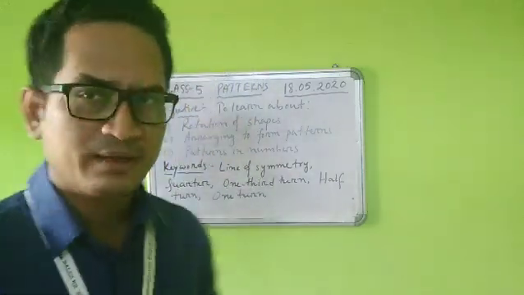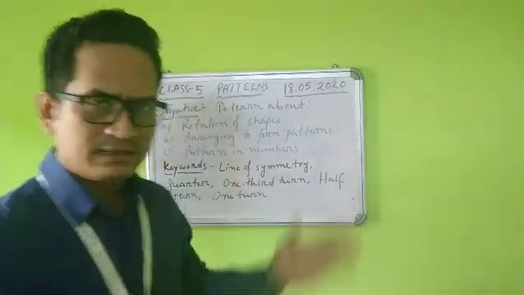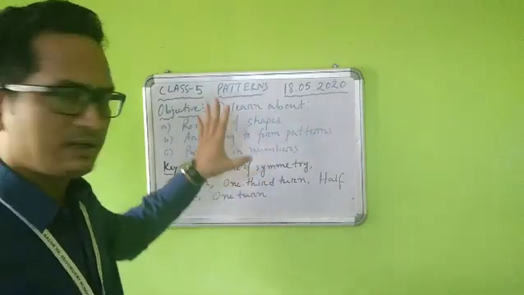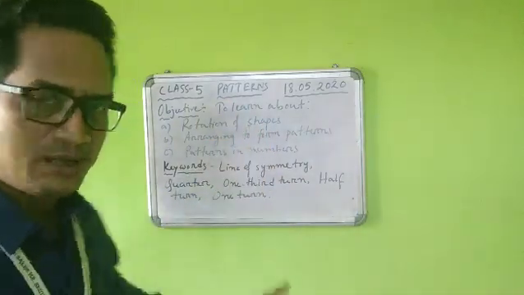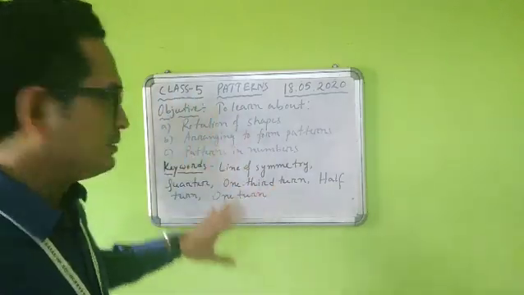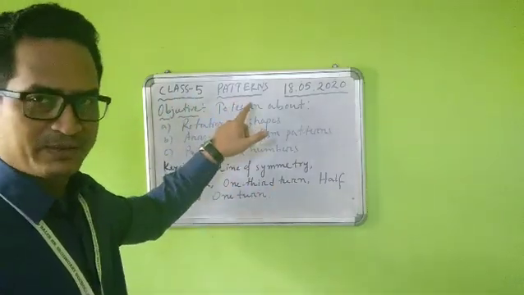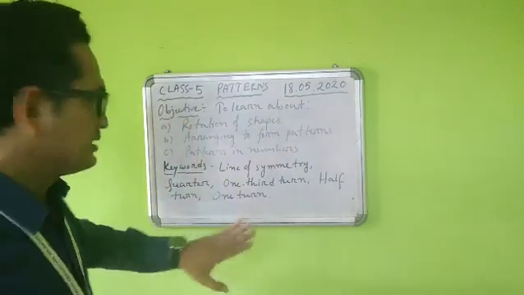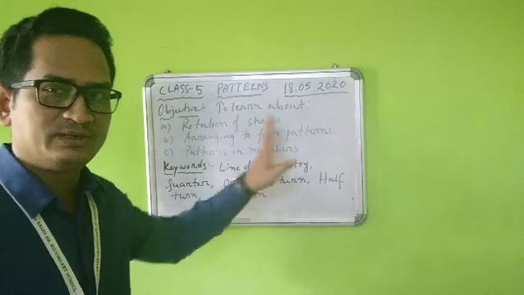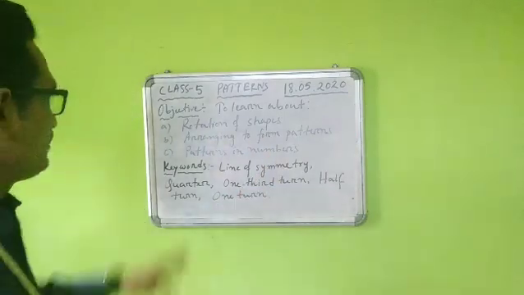Fine. So students, let us start with today's topic. Today our topic of the chapter, as I said, is patterns. So students, you have to write this down. Don't worry, I will click a picture of this and send it to you. At the beginning of the chapter, on a new page of the school copy, please write down the chapter name, that is patterns, the date when we have started, then the objective, and then the keywords.